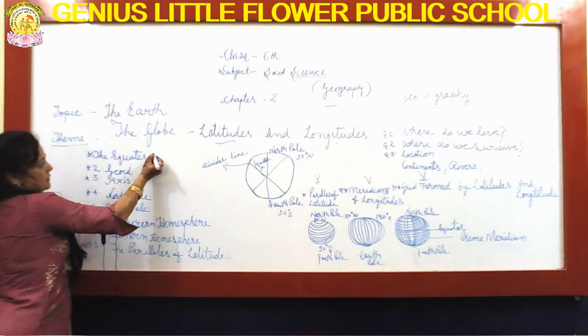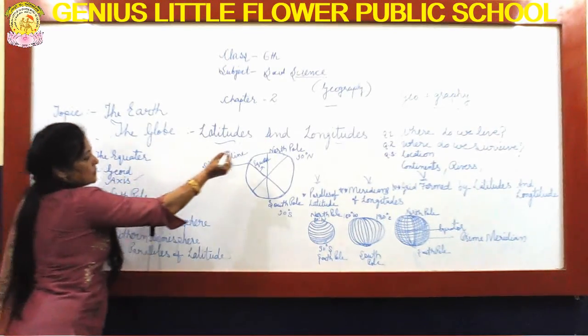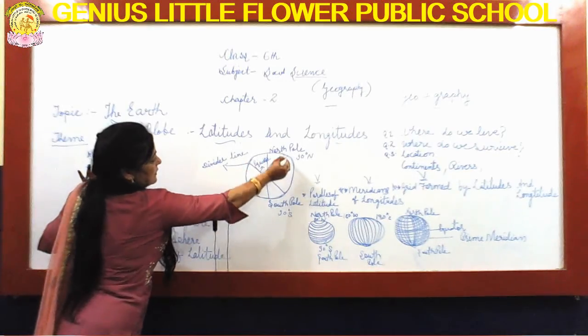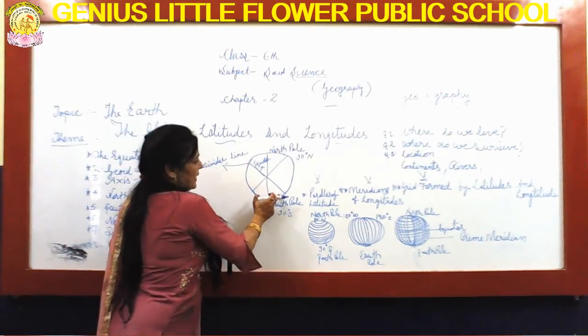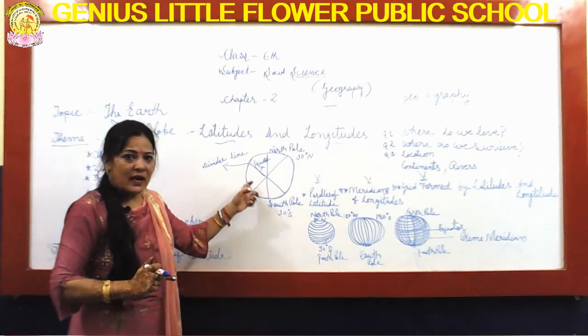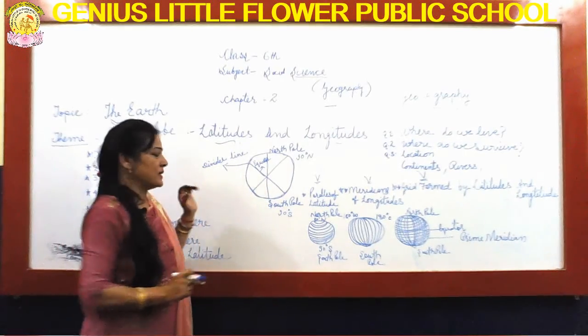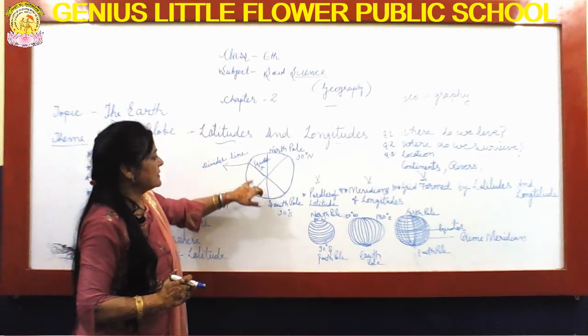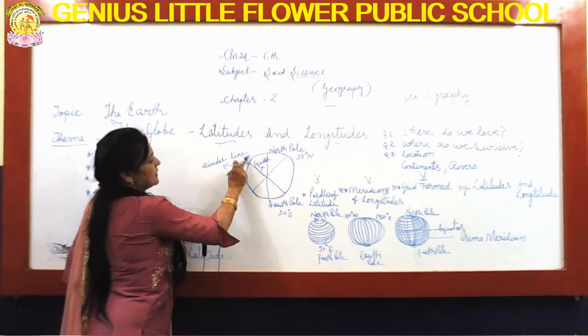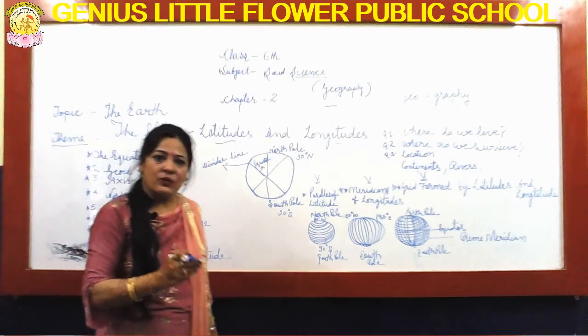The equator, the topmost part. So here it is a circle. According to this circle, the earth is divided into two parts. That is known as the equator. This dividing line is known as the equator.